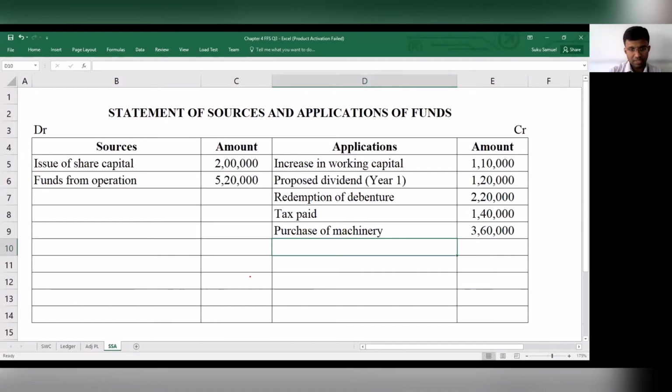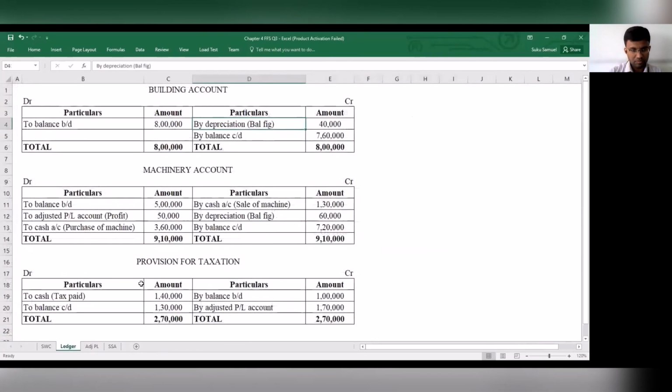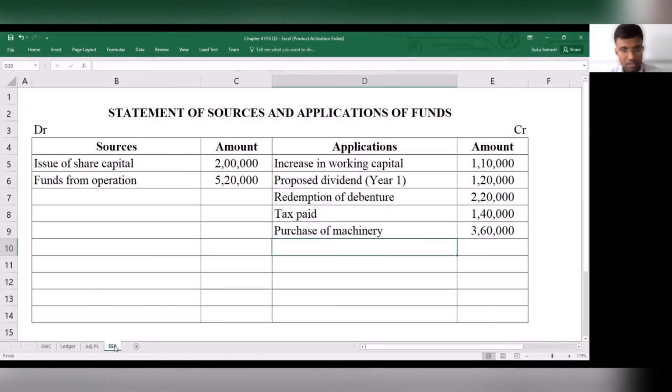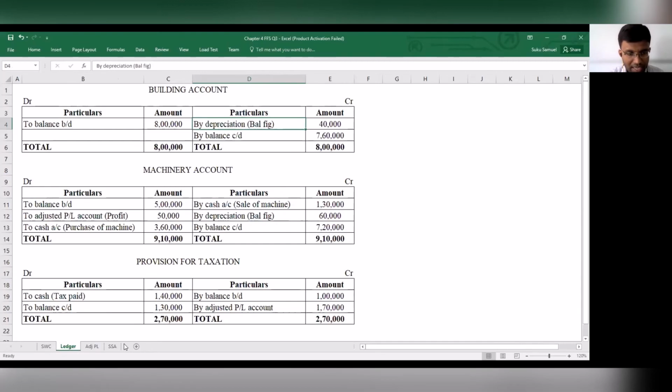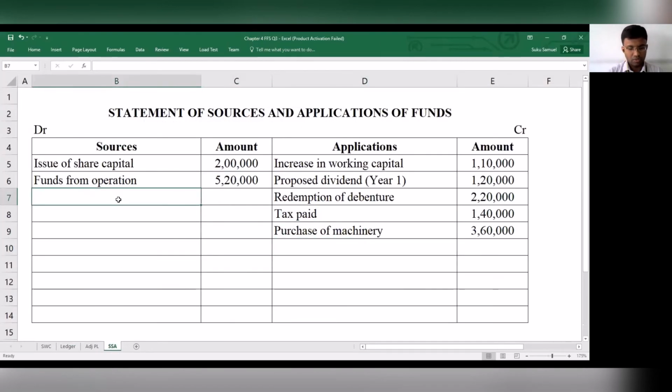Any other items that we have to consider? Let me just quickly look at the ledgers once again. Okay, we've pretty much covered this. Tax paid I have considered. Then I have to consider sale of machinery, and sale of machinery is 1,30,000.